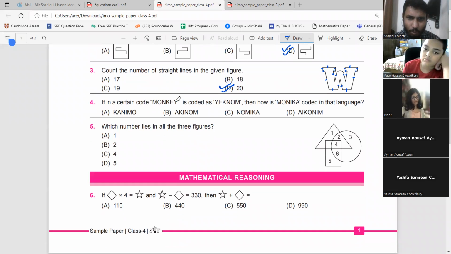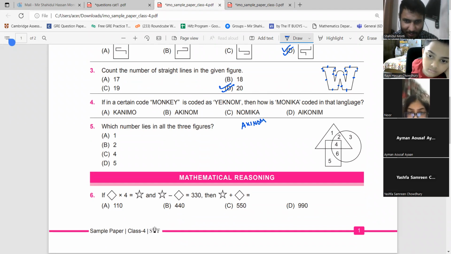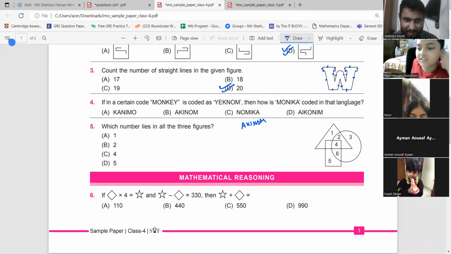If a certain code monkey is coded as Yeknom, so it's just reversed. Then how is Monica coded in that language? Monica will be Akinom. You're just reversing it.